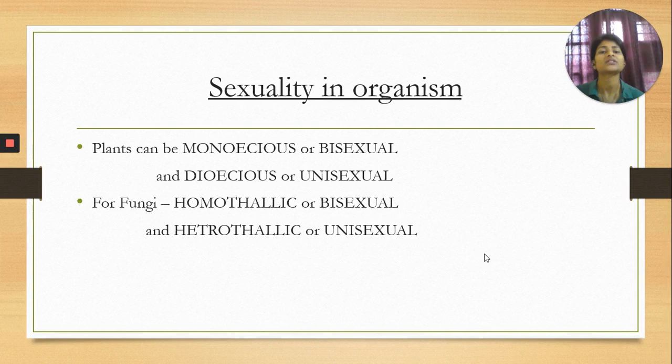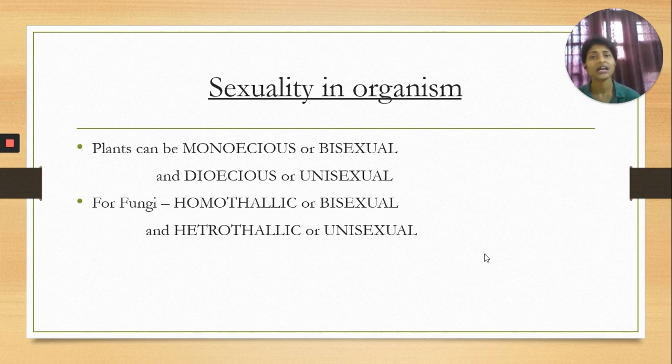Now we'll describe sexuality in organisms. Particularly, all the organisms have different types of sex organs present in them, and on the basis of the presence of those sex organs, they are described as male and female. Now, some organisms have male and female reproductive organs within the same body. In animals, such a condition is called hermaphrodite or bisexual condition.